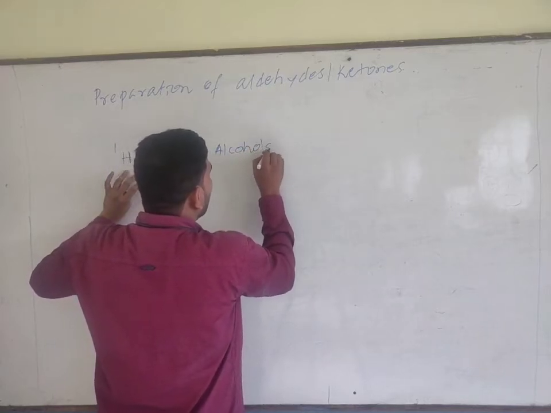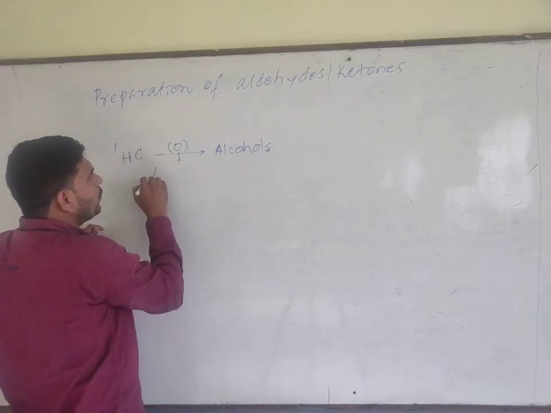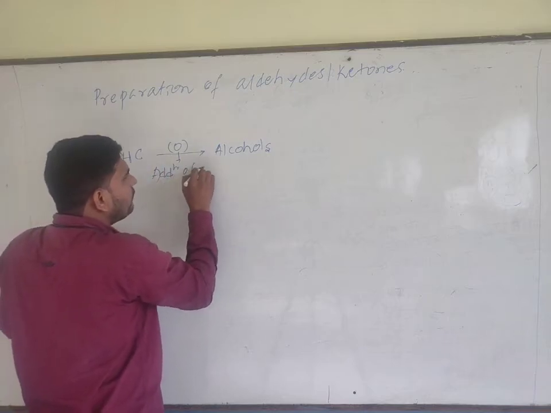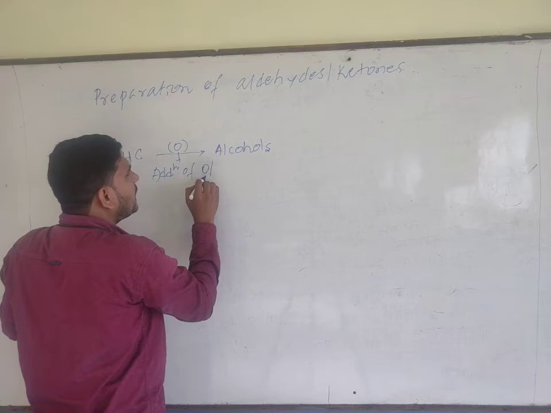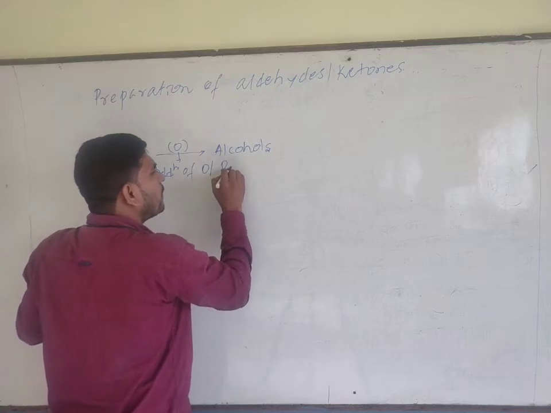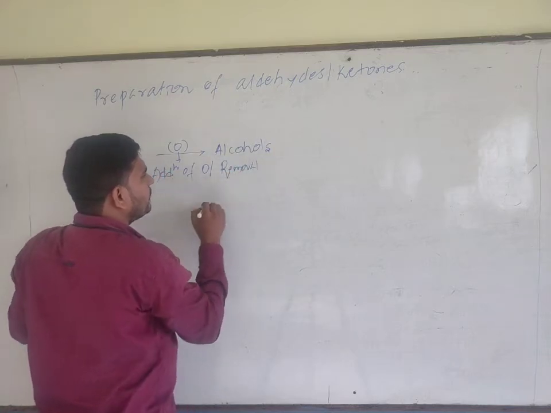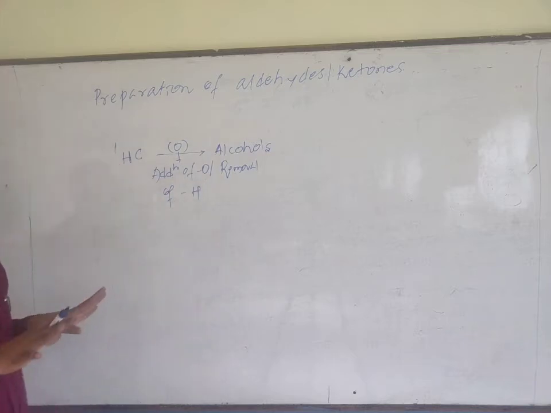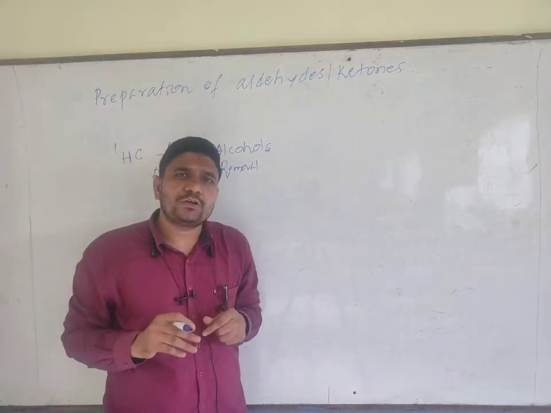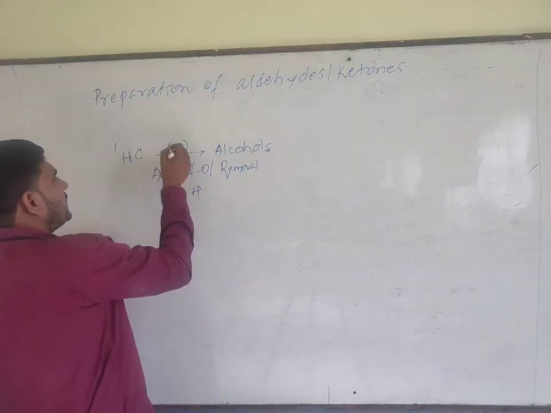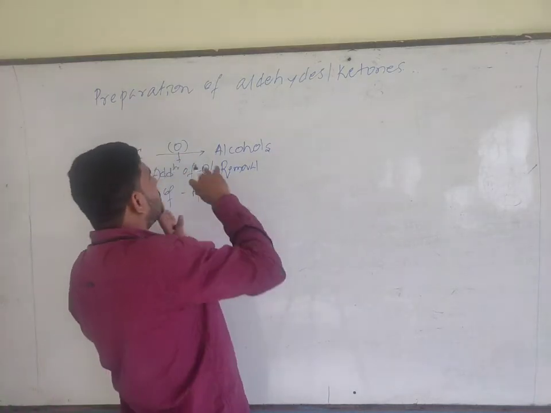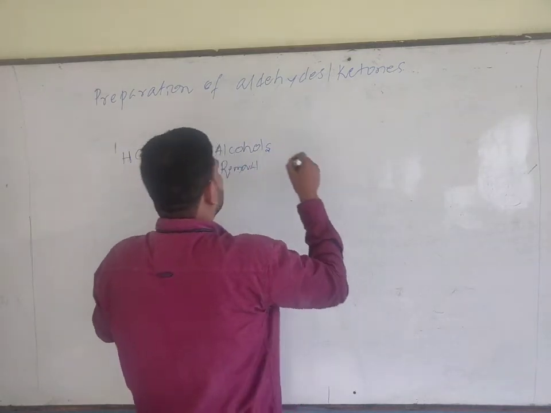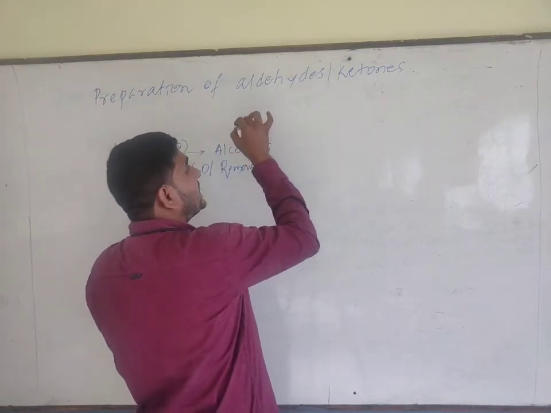What is oxidation? Addition of oxygen or removal of hydrogen is said to be oxidation. If you add oxygen or remove hydrogen from the hydrocarbons, you will get an oxidized product.